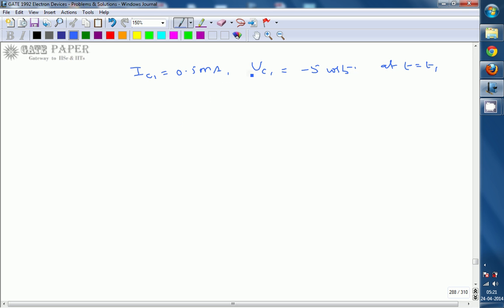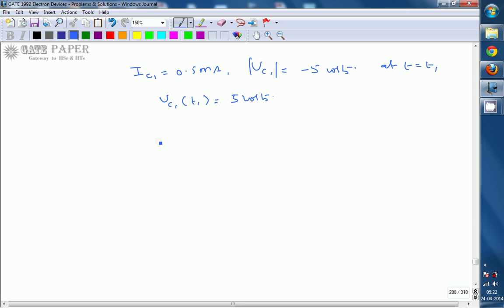We will consider the magnitude, so VC1 of T1 is 5 volts. VC1 is coming to minus 5 volts, which means the change in VC1 is 5 volts.